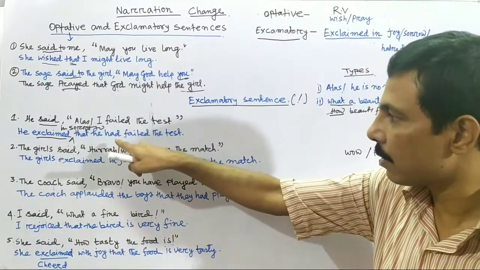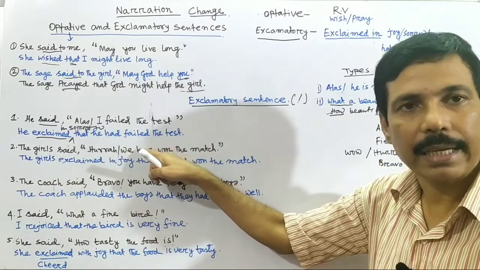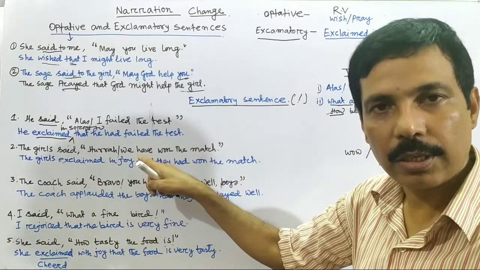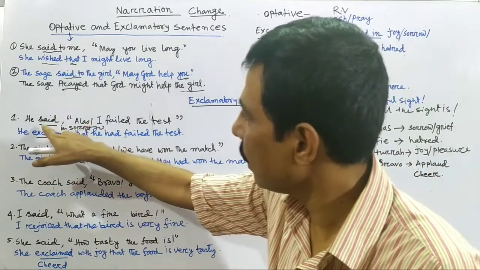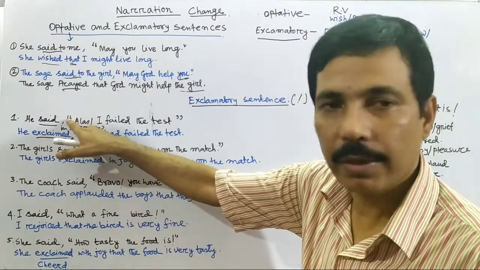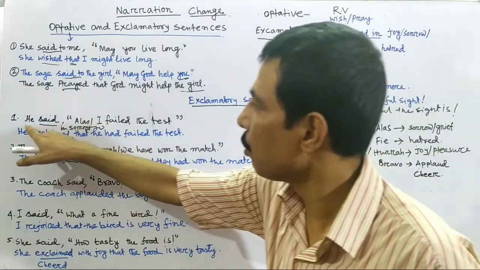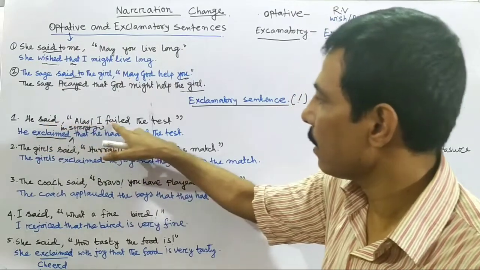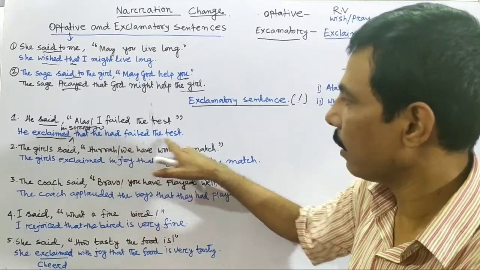I have written this formula for the change of assertive sentence. So it is very important to watch my video on narration change of assertive sentence. So he exclaimed, as it is alas, so in the place of said, exclaimed in sorrow. Next, inverted comma. For the removal of inverted comma, we use that. Again, I change into he as the subject, first person change into the subject. He, as it is past tense and it is past simple, so past perfect. V2 means had plus V3, had failed the test.